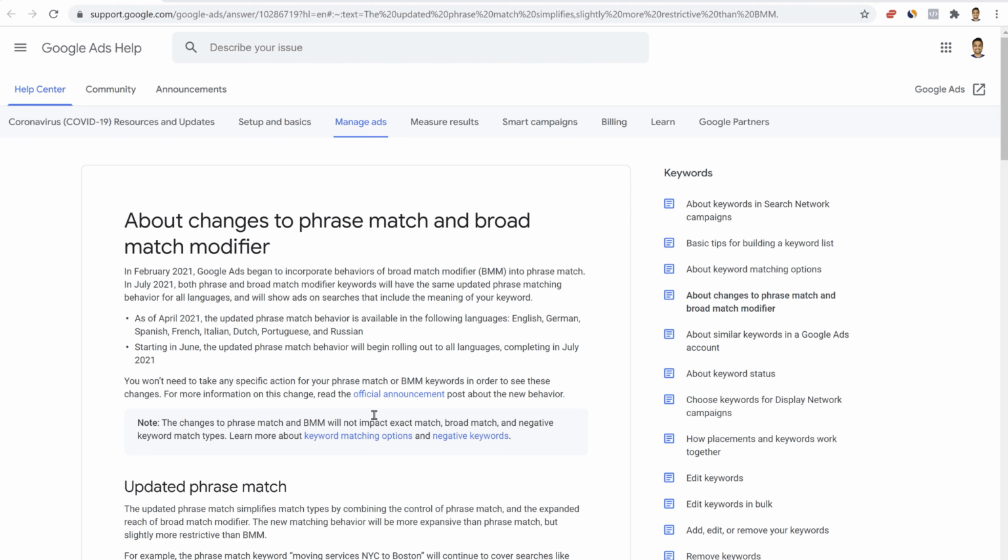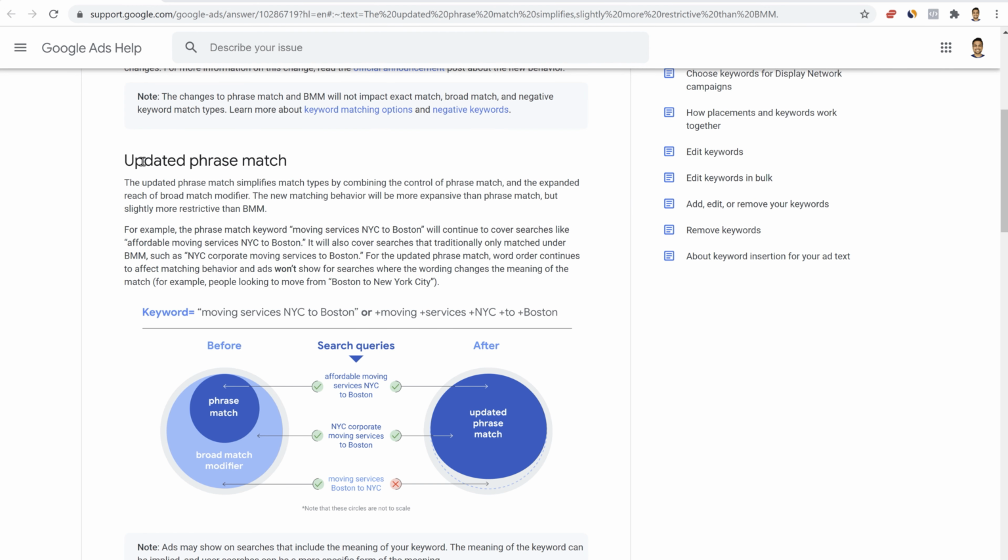Google has explained this change by giving an example here. You can check the example here, the updated phrase match. Here the example they have taken is moving services NYC to Boston. So the phrase match keyword moving services NYC to Boston will continue to cover searches like affordable moving services NYC to Boston, and it will also cover searches that were only traditionally matched under BMM. For example, NYC corporate moving services to Boston.